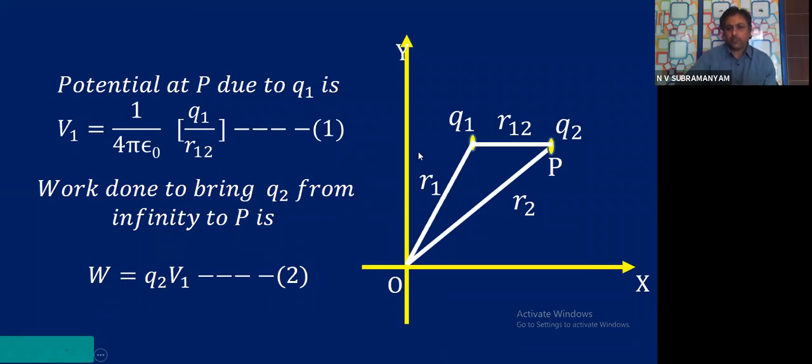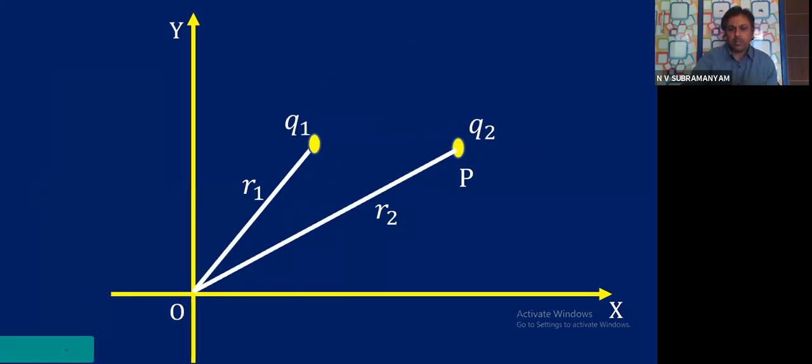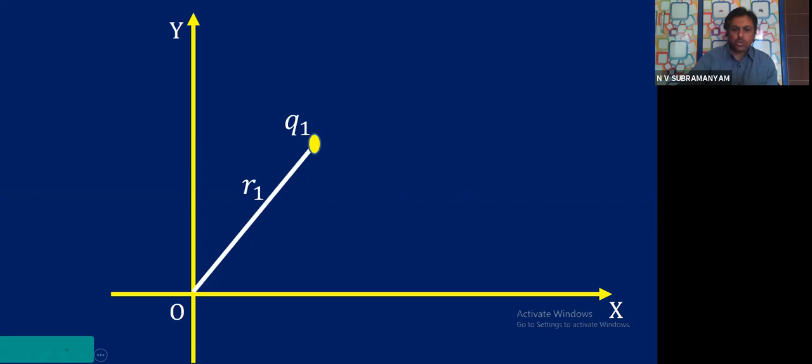First point. Q1 will create some potential at P. One more thing, children, please remember: around this Q1, all the electric field of Q1 will be there. You must imagine that. Around that Q1, the electric field of Q1 will be there.